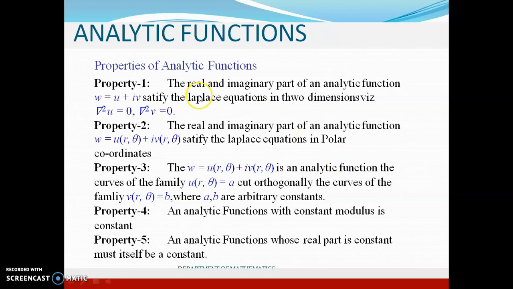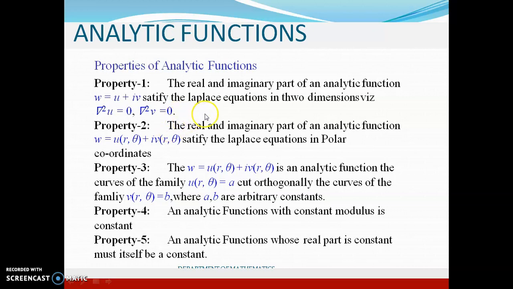I just give you the important properties. The first one is the real and imaginary part of an analytic function w equal to u plus iv will always satisfy the Laplace equation in two dimensions. That is del square u equal to 0. What is meant by del square u equal to 0? It is nothing but dou square u by dou x square plus dou square u by dou y square equal to 0. Similarly, del square v equal to 0.